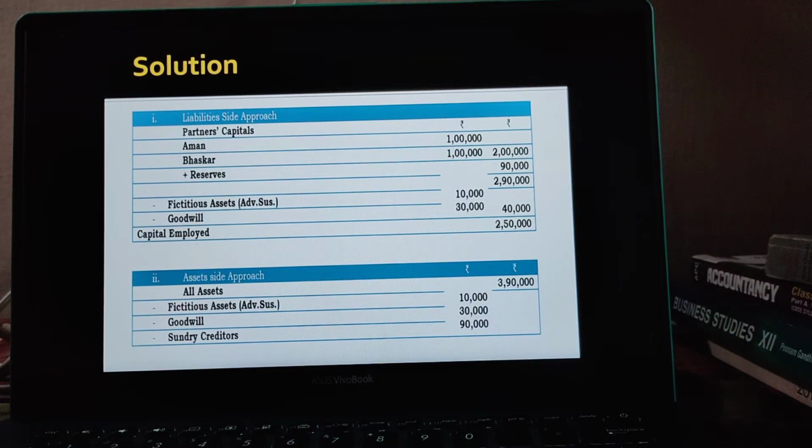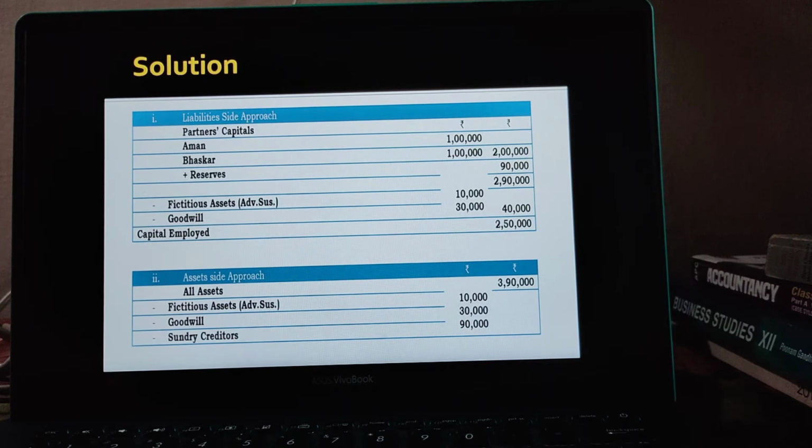Class, here we have first the liability side approach. In the liability side approach, what we are doing here, partners capital. What is the partners capital? Aman and Bhaskar, 1 lakh and 1 lakh, 2 lakh of rupees. We have to add the reserve. According to the formula, we need to add the reserve and we need to less the fictitious assets and goodwill. We are adding the reserve 90,000 rupees. We are deducting the advertisement suspense or fictitious assets 10,000 and goodwill 30,000. We got capital employed of 2,50,000. That one is the liability side approach.